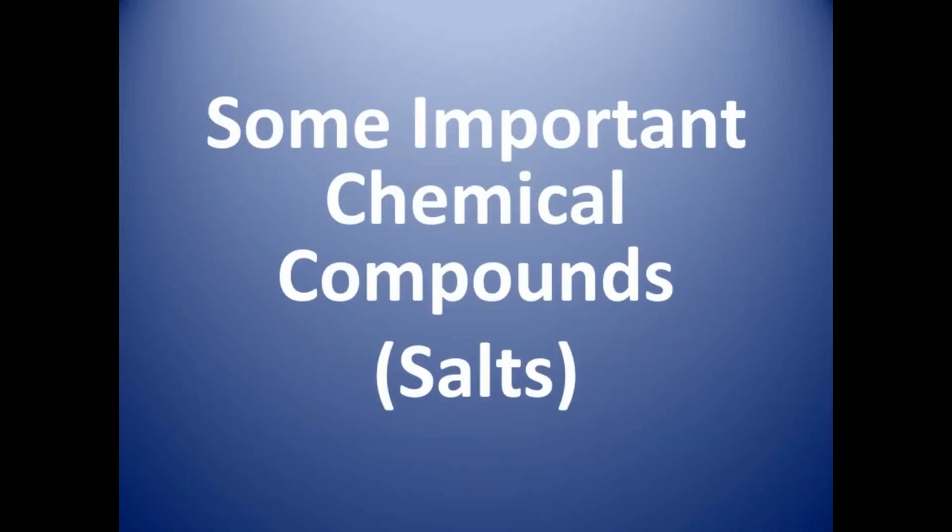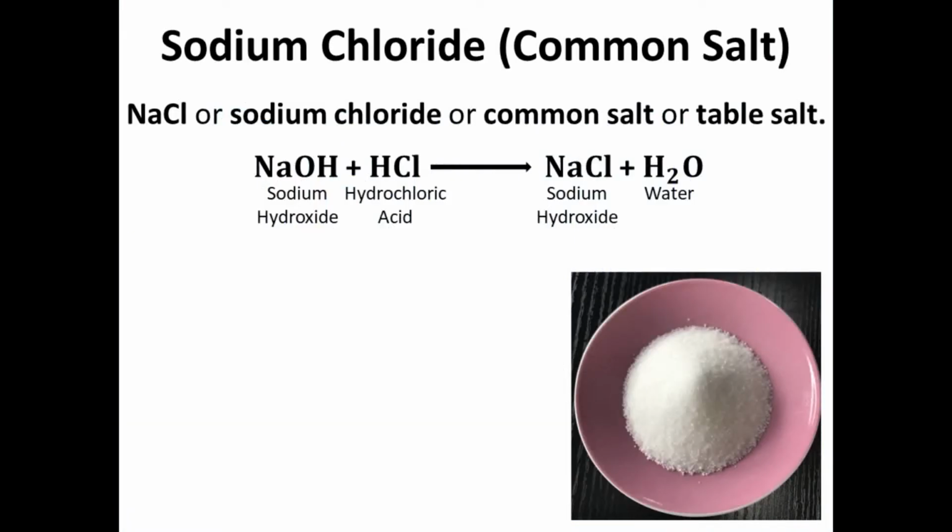Next we will discuss some important chemical compounds, some important salts which are used in our daily routine life. Let's discuss them. The first salt which we will discuss is sodium chloride. It is known as common salt. The chemical formula of sodium chloride is NaCl. This is also known as common salt or table salt.